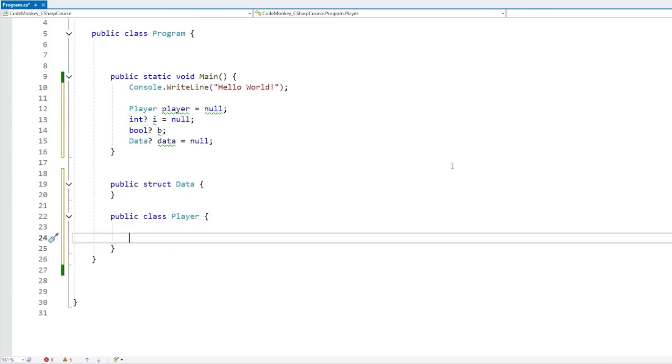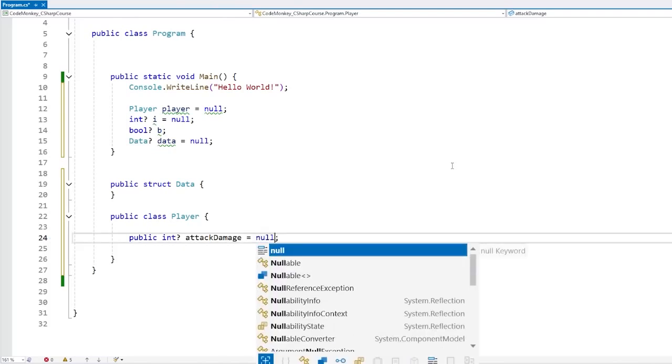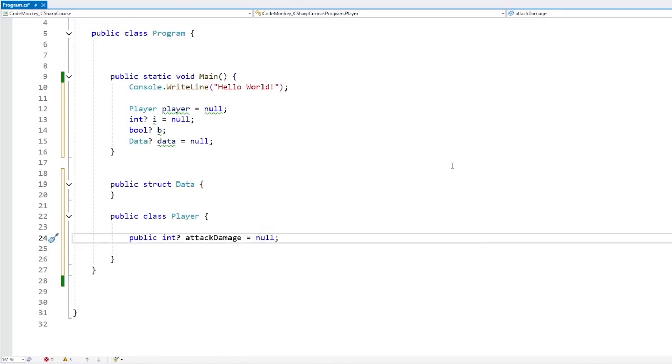So this would be some kind of player unit. And inside you would have an int for some kind of attack damage that the player could deal. And we could define some kind of value if we wanted the player to actually deal some damage. Or alternatively, we could define it as null if we wanted the player to not be able to deal damage. Like let's say they have no weapon equipped. Setting it to null makes more sense than defining the attack damage as either 0 or -1. That makes it a little bit confusing that this specifically means no attack damage, whereas null makes it much more straightforward. This means we have no attack damage.